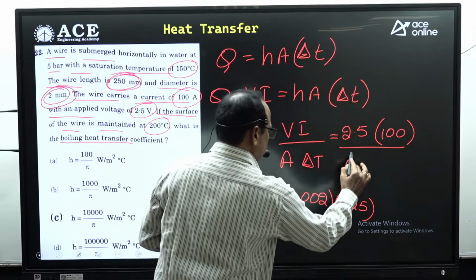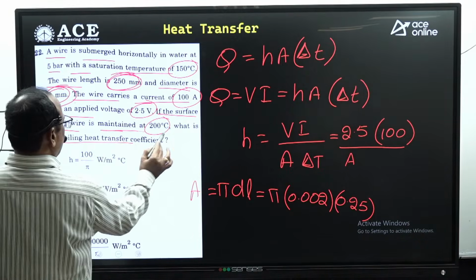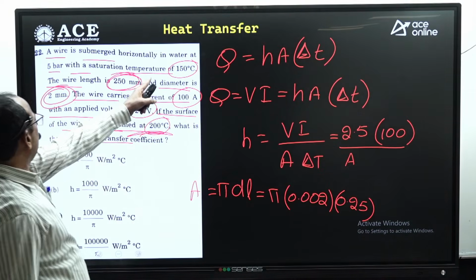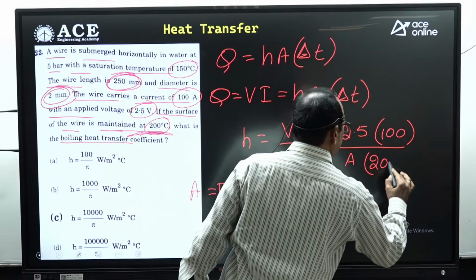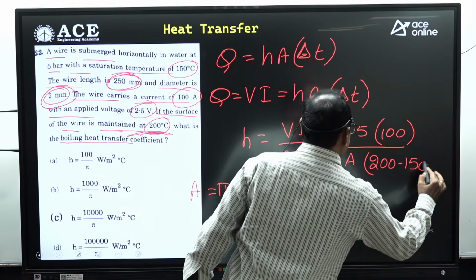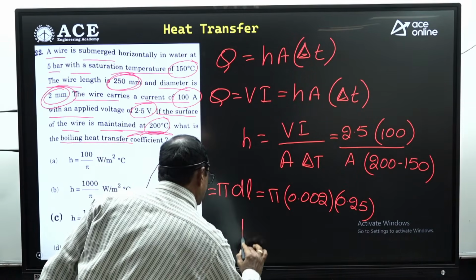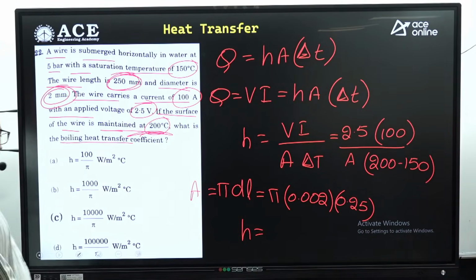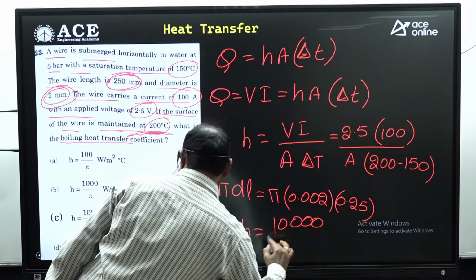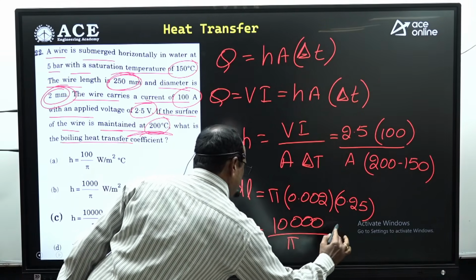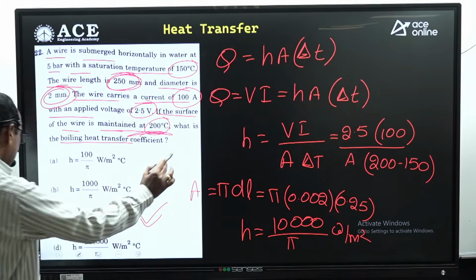You substitute that A value here. And delta T, look at the delta T. Here wire temperature is maintained 200 and saturated temperature 150, so 200 minus 150. You simplify this value by putting this A value here for getting the h value. You will get 10,000 divided by pi watts per meter square. So therefore, option C is absolutely correct.